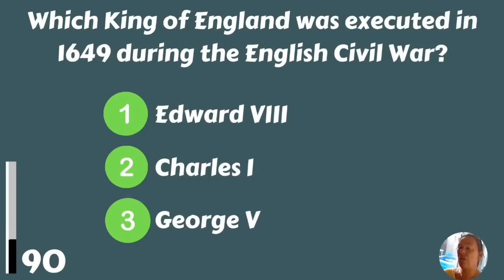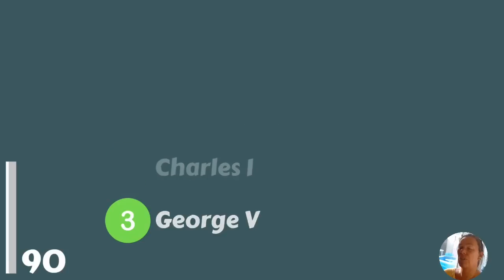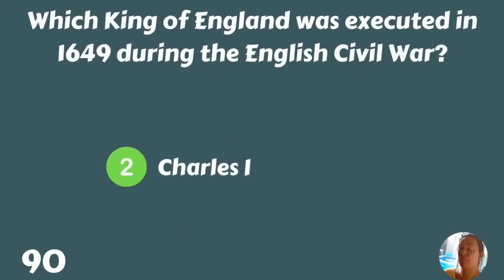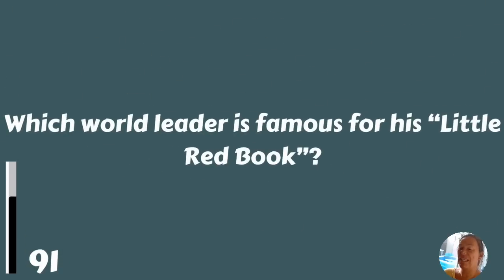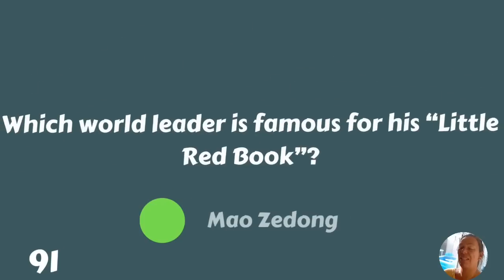Edward VIII, Charles I, or George V? Charles I. Which world leader is famous for his Little Red Book? Mao Zedong.